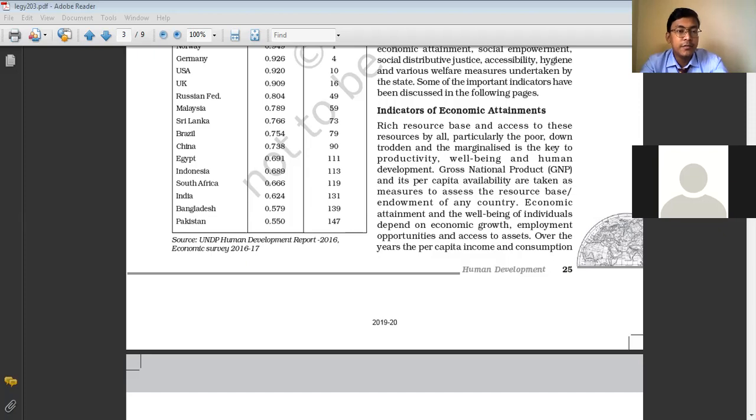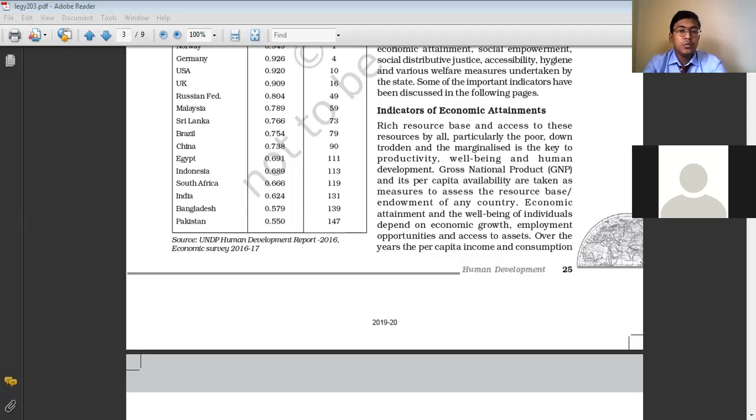See, there are various aspects which we take into consideration for measuring the level of human development. These different aspects we take into consideration are known as the indicators. Basically, they have been divided into three groups: the indicators of economic attainment, the indicators of a healthy life, and the indicators of social empowerment. So let us start with the indicators of economic attainment.